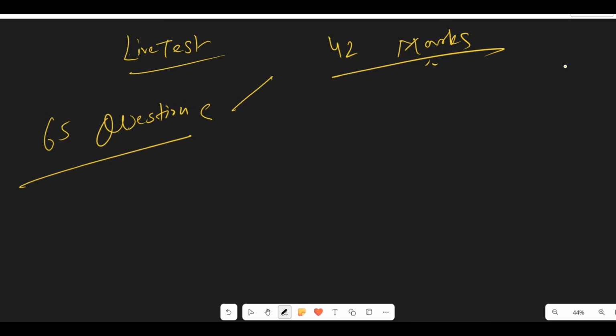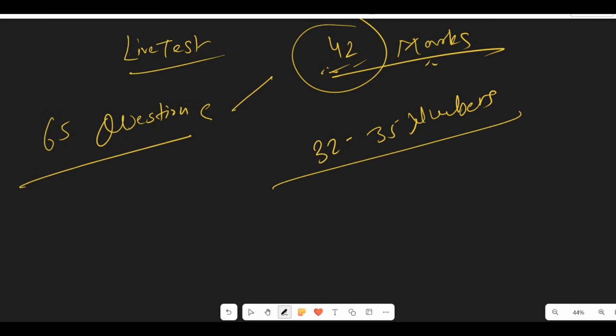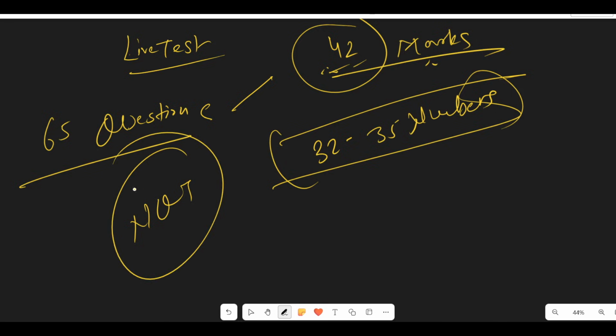This is the main thing. The topper of our course scored 42 marks. This way only you can judge your performance. Even the topper scored 42 marks, and the average score was around 32 to 35. This is what you will also score in your NQT exam, because the majority of students will score between 30 to 35 marks in their TCS NQT exam.